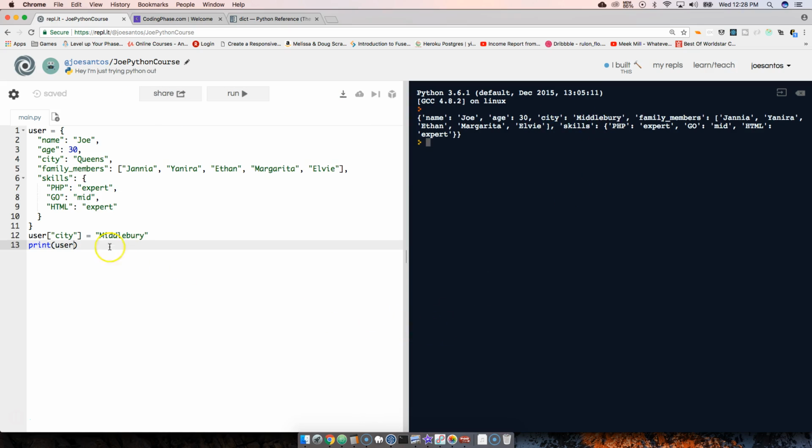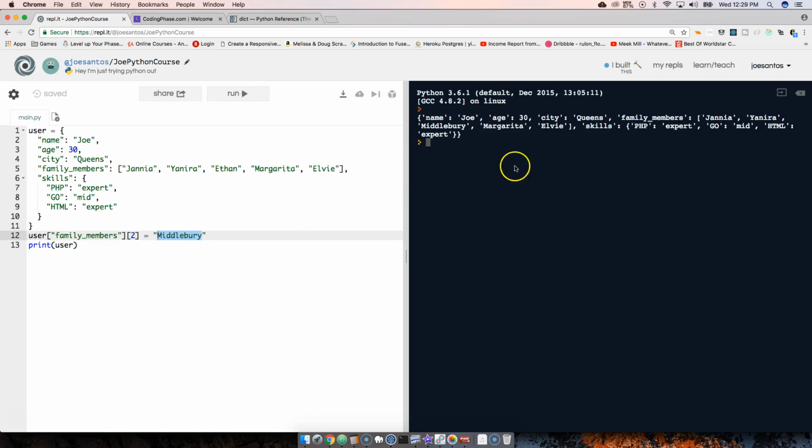All right. Same thing that we could come here and change family members. We could come here and say family members, and then put in the index of 2 for Ethan, and then when we change that, we're gonna change that to Middlebury. So we're gonna say Joe H, City Queens, family members Jania, Janita, Middlebury, as you can see.